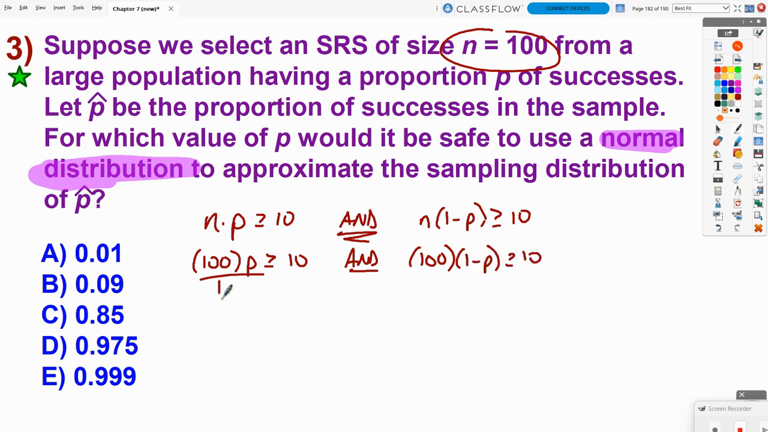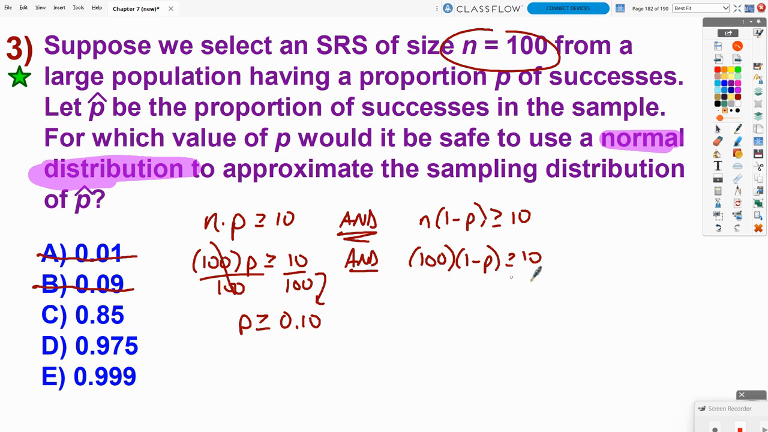So in this scenario, we would just divide the 100 over to get p has to be greater than or equal to 10 divided by 100, which would be 10%. So p has to be bigger than 10%, or at least 10%, I should say. So I know the answer is not A or B. That leaves me with C, D, and E.